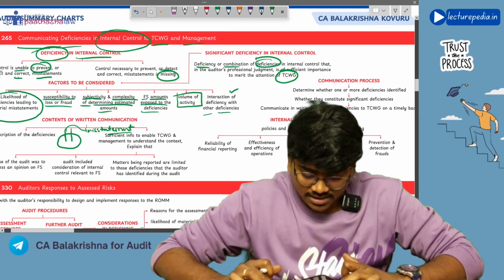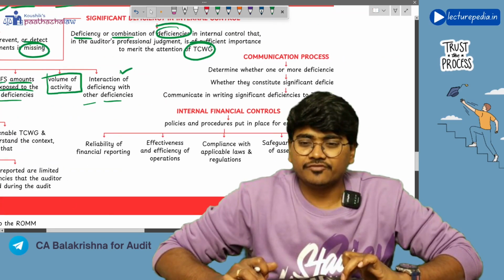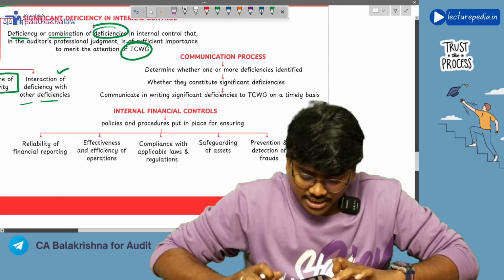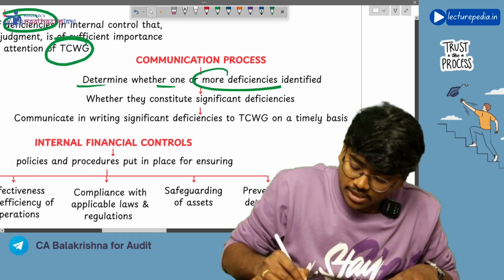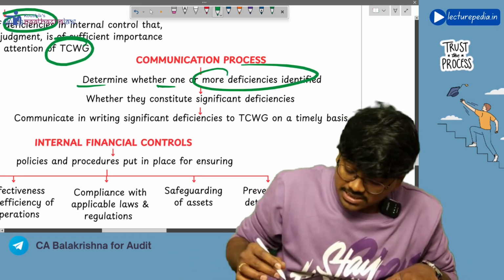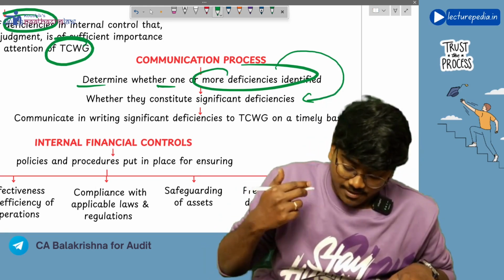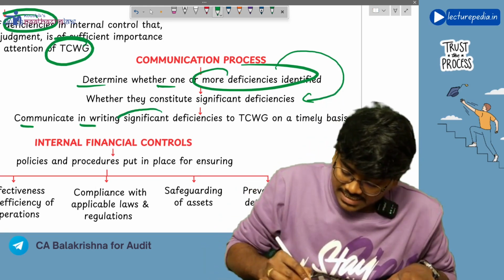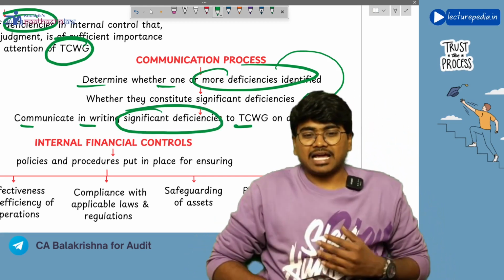So these are the factors that will be considered in determining significant deficiency. Next, what is the communication process? How will you communicate to those charged with governance? First of all, you will determine whether one or more deficiencies are identified. Then you will see whether those deficiencies are significant deficiencies. Then you will communicate in writing significant deficiencies to those charged with governance on a timely basis.